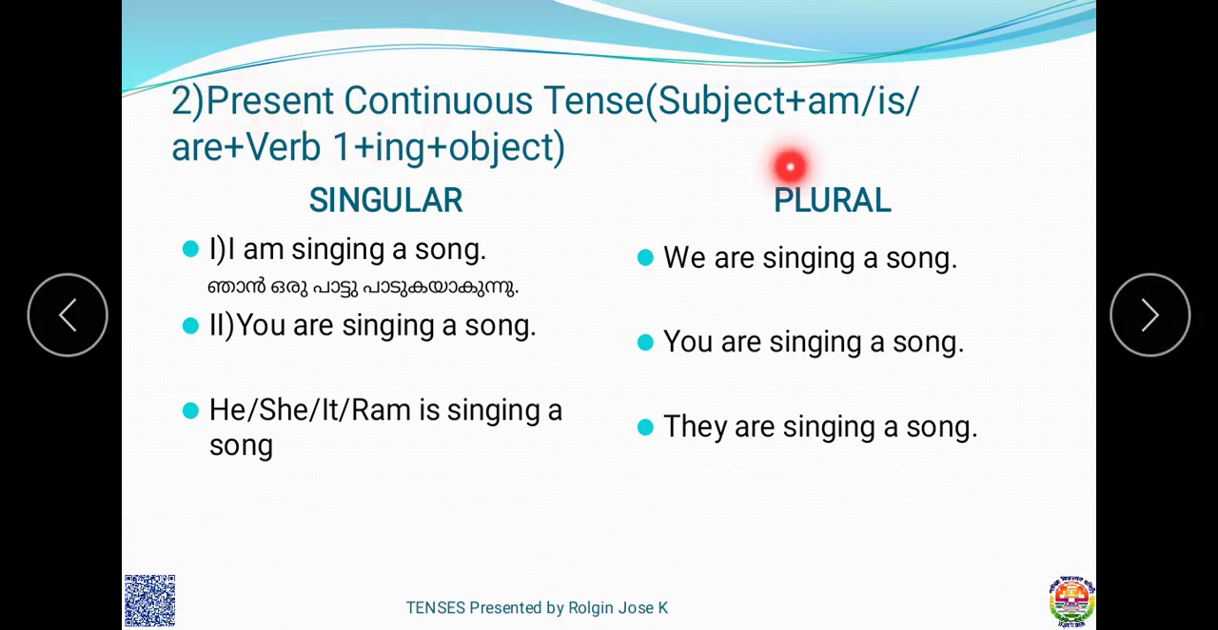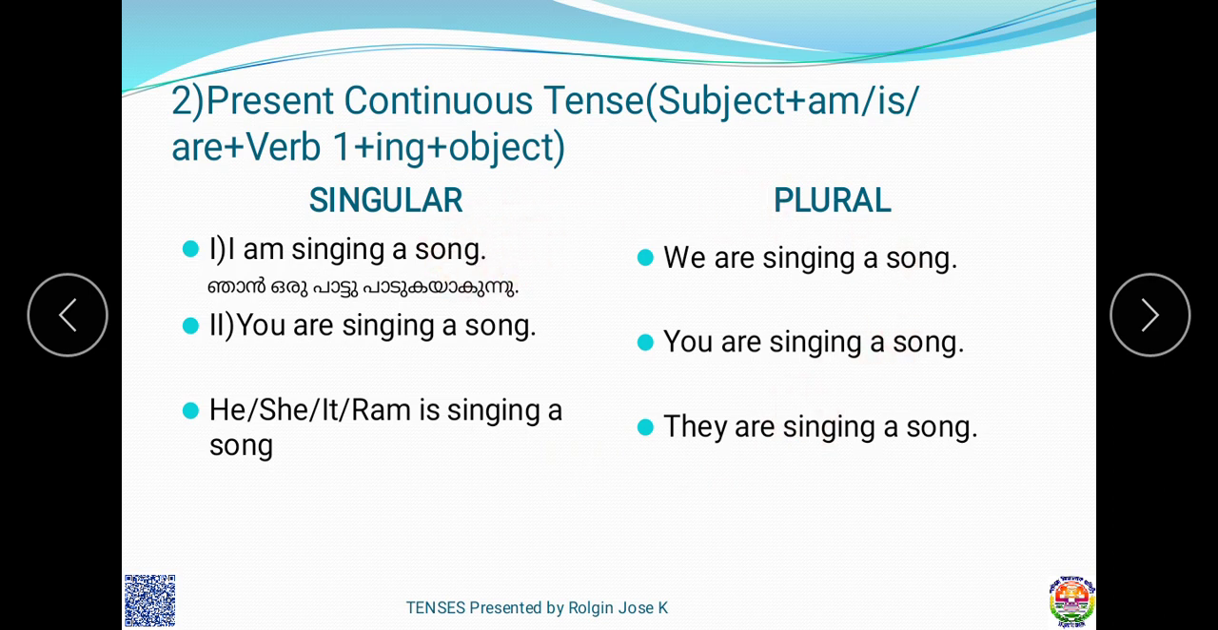Okay, let's start our class about present continuous tense. In present continuous tense, the structure of present continuous is subject plus am or is or are plus V1 plus ing plus object. Here V1 refers to verb form 1, which indicates the present time. We learned about first person, second person, third person in the previous class.